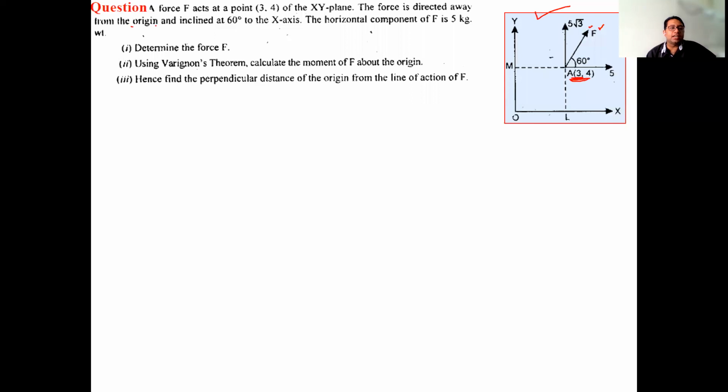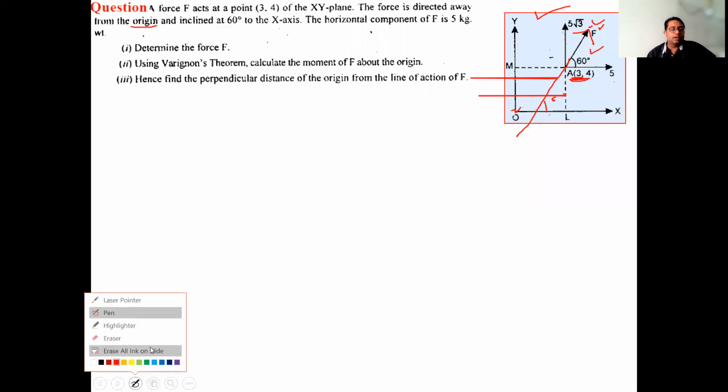The force is directed away from the origin. We have to take its direction away from the origin. So this is the origin, and away from the origin to the opposite side, inclined at 60 degrees to the x-axis. This force is making a 60 degree angle with the x-axis. So with the x-axis, you can say here 60 degrees and here 60 degrees because these two lines are parallel.